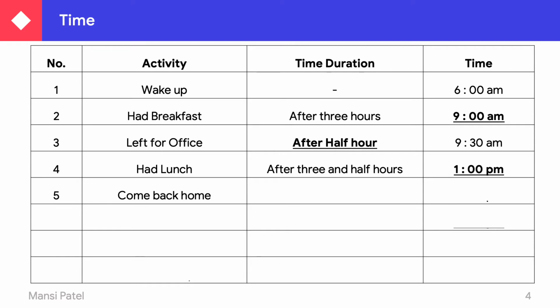Then after, come back home by 7 o'clock. So what is the duration between the lunch time and coming back home? It's 6 hours. You can see by 1 o'clock in the noon they are taking their lunch and after that they come back home by 7 o'clock. So what is the difference between those two? After 6 hours. This 6 hours is the time duration.